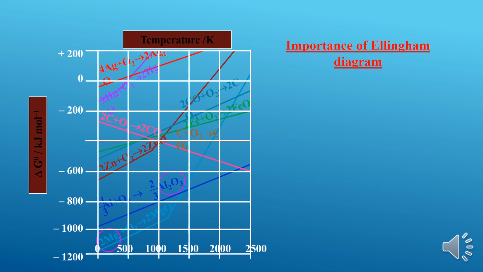Any metal oxide with a lower delta G naught value is more stable than a metal oxide with a higher delta G naught value. Therefore, the metal oxide with a lower delta G naught value is used as the best reducing agent for the metal oxide with higher delta G naught values.